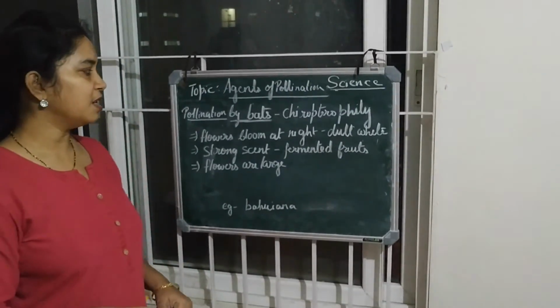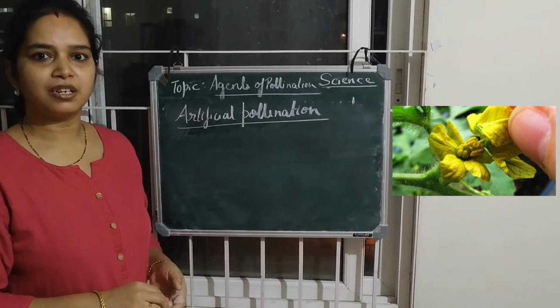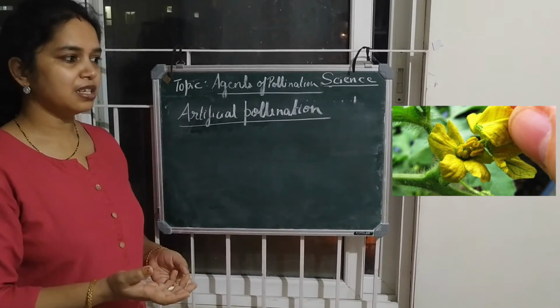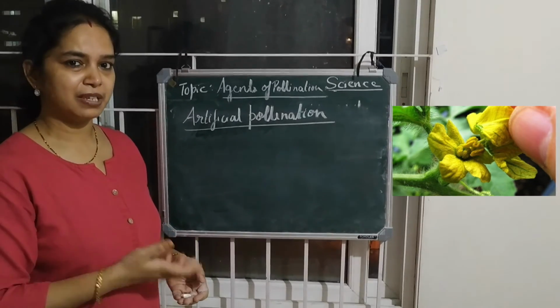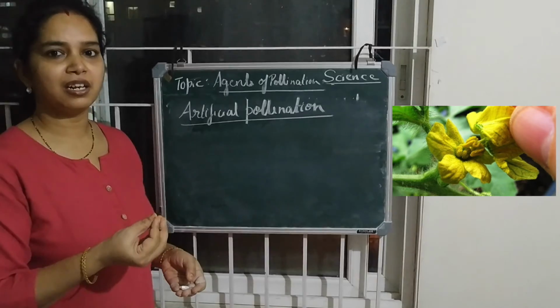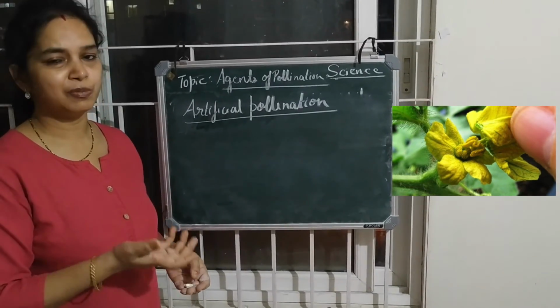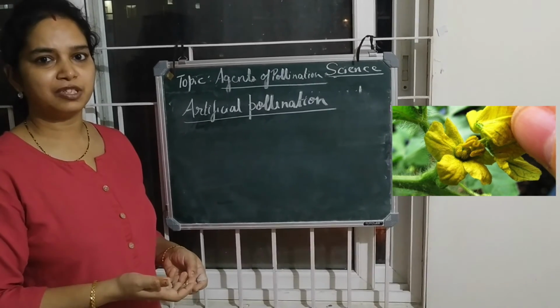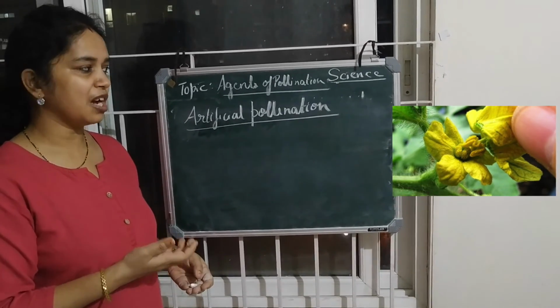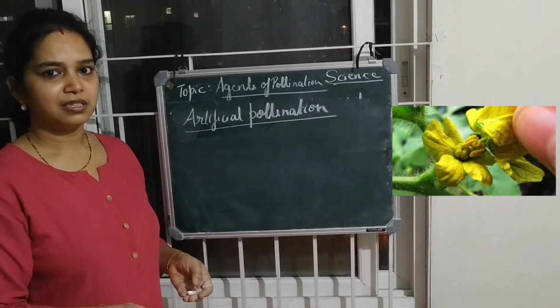Now we will study about artificial pollination. The pollination done by men is called artificial pollination. That is, the pollen grains from the anther are transferred to the stigma of another flower, and it is done by human beings. These are called artificial pollination. In China, most of the pollination is done by man.